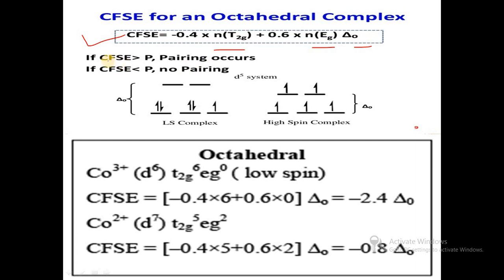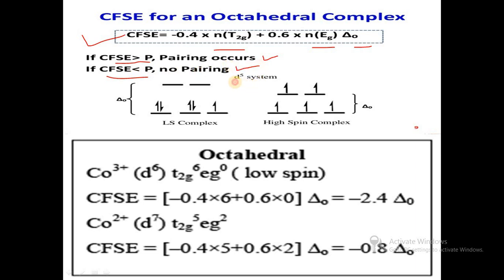If the crystal field stabilization energy is greater than the pairing energy, then pairing occurs, and if the CFSE is less than the pairing energy, then no pairing occurs.